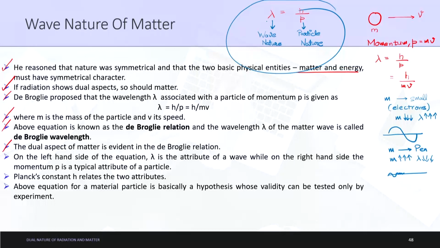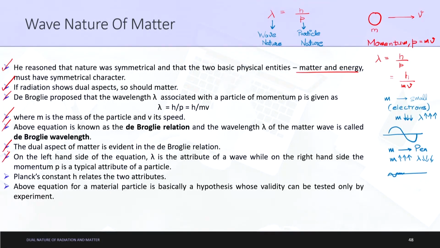It can only be possible if we make it a fact that radiation always has a dual nature. Matter also has a dual nature, radiation also has a dual nature. That is the only way we can implement this complete theory. So that is what has been explained here.